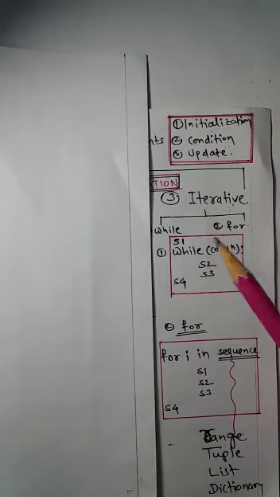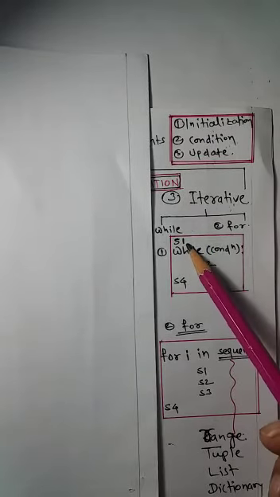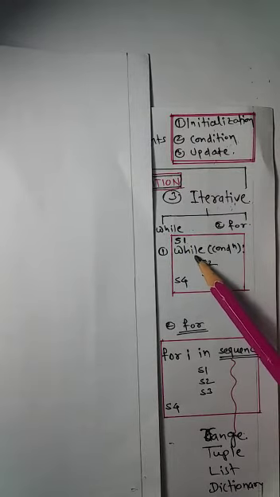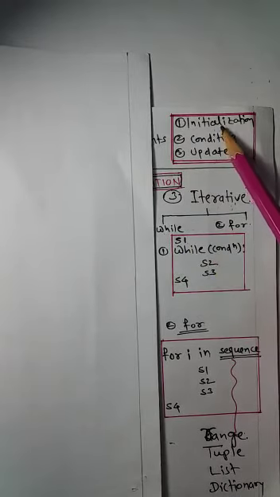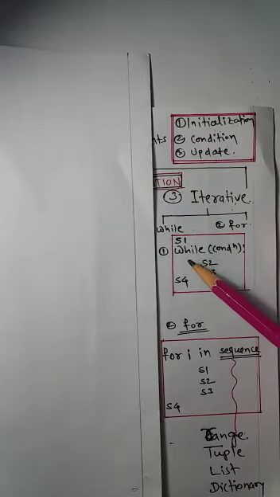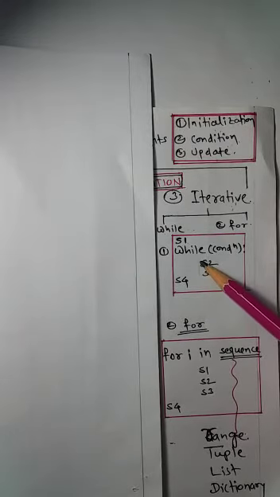So here we will see one example. We are using a while loop. S1 is the statement where we are initializing the loop variable. So the initialization of the loop variable will be performed outside the loop. Then while, here the condition will be tested. If this condition is true, then only the loop will be executed.